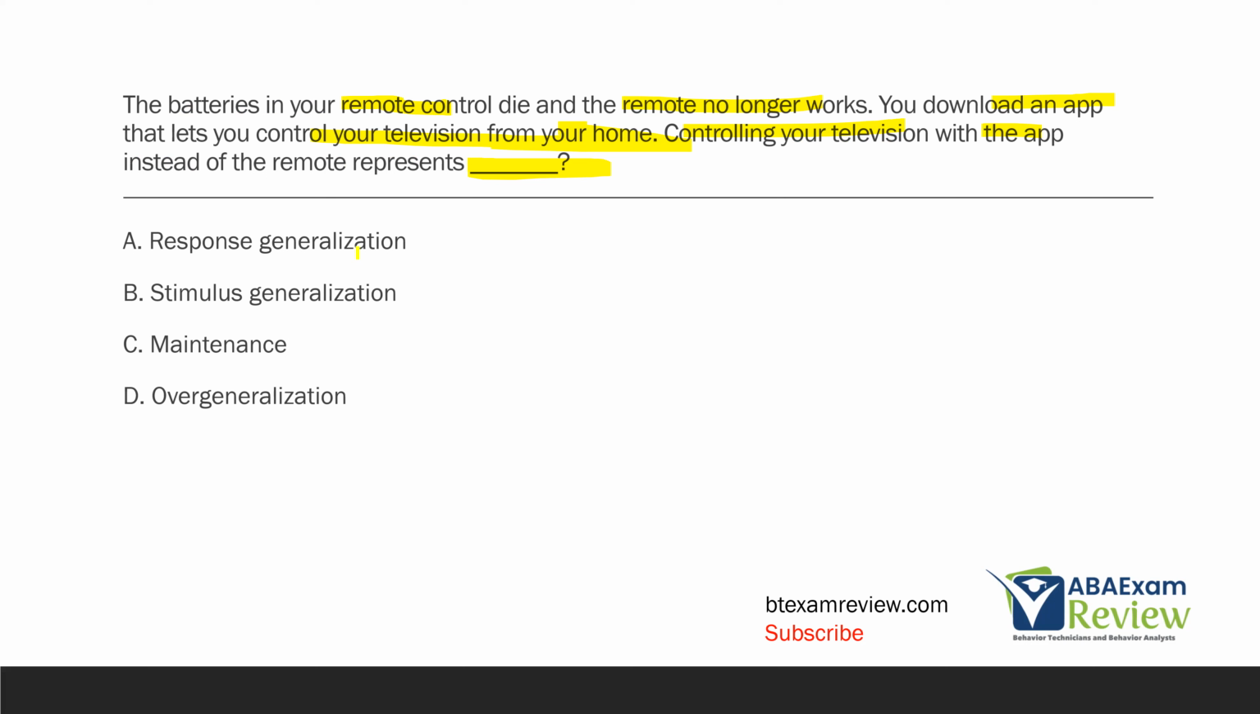The response here is controlling the TV, and we're able to control the TV with both a remote and an app. So controlling your television with the app instead of the remote represents stimulus generalization. You are generalizing controlling the TV or working the TV with different stimuli.